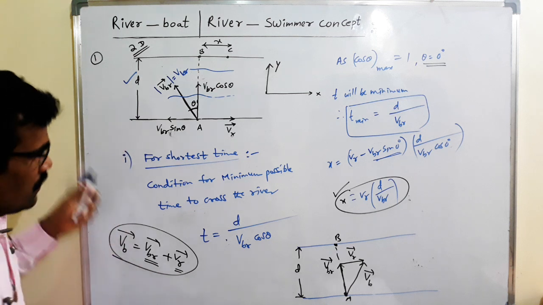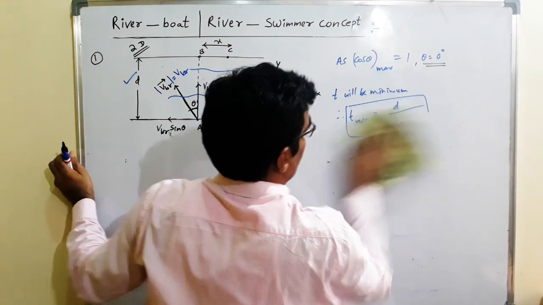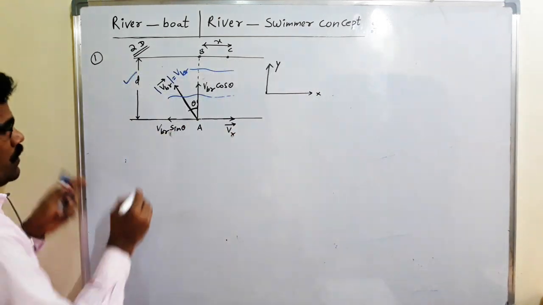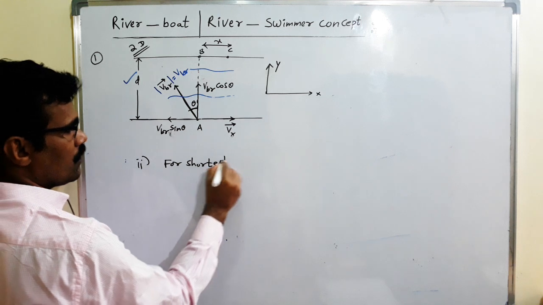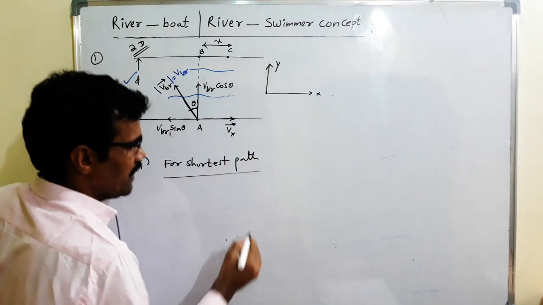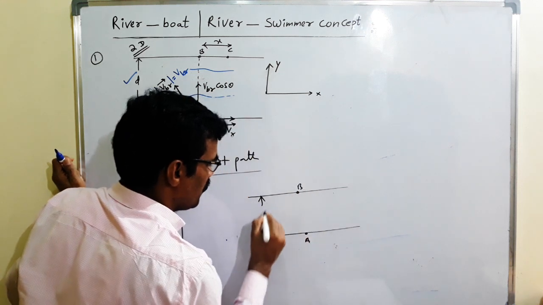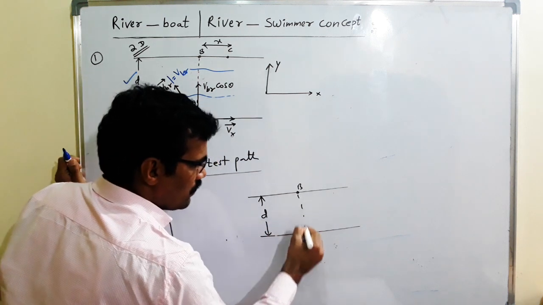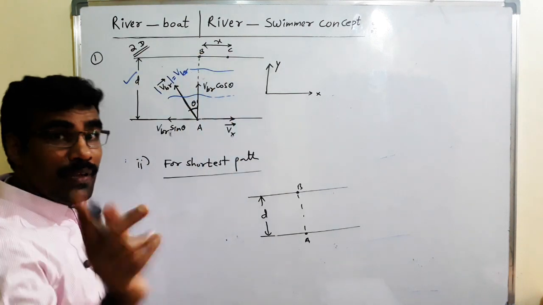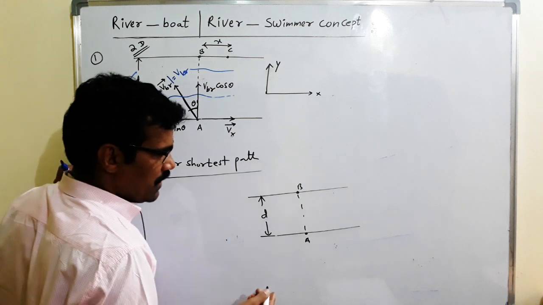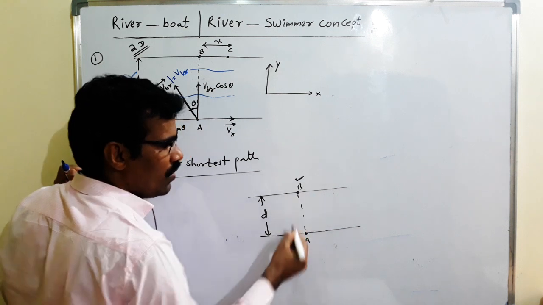And the second special case is for the shortest path. What is the meaning? Shortest path means point A, point B, width D. The path is such that B and C coincide, meaning the boat reaches the other bank exactly at the opposite point B.